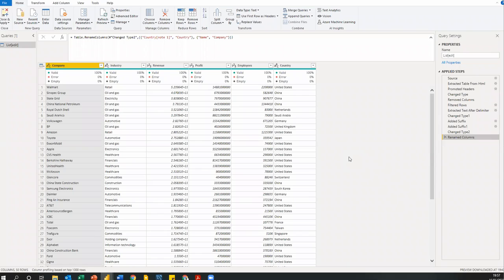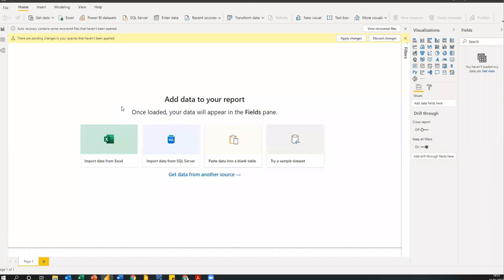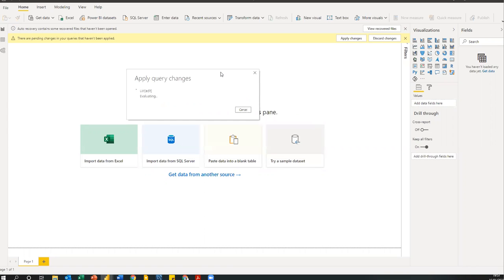I actually built something that looks like this using the COVID-19 data. I don't know if time permits me, I can open it, but if not, we can just move on. So let me click on close and apply. Time is actually gone. I'm not sure I can build any visual, but I can just do one or two visuals just so that we can see what we have. So my queries are applying now. The changes I made to my queries are applying.